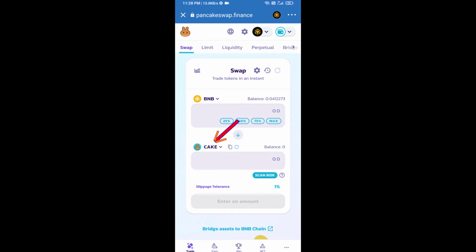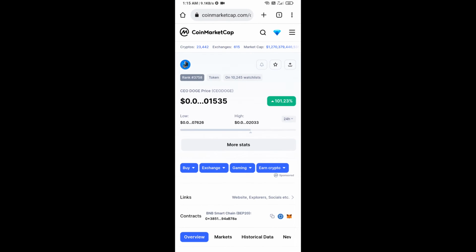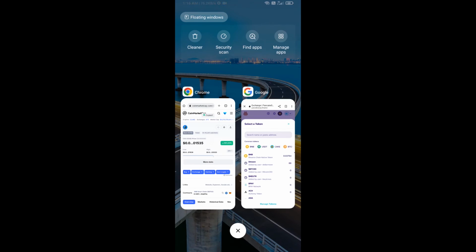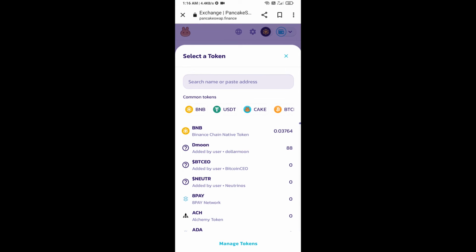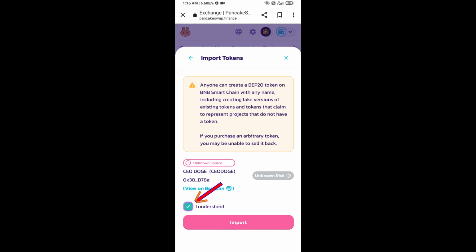Now you will click on Cake. After that, you will open the CEODOGE token smart address and you will open the CEODOGE token on CoinMarketCap. Now here you will copy this address and paste here. Click on import. Click on I understand and click on import again.